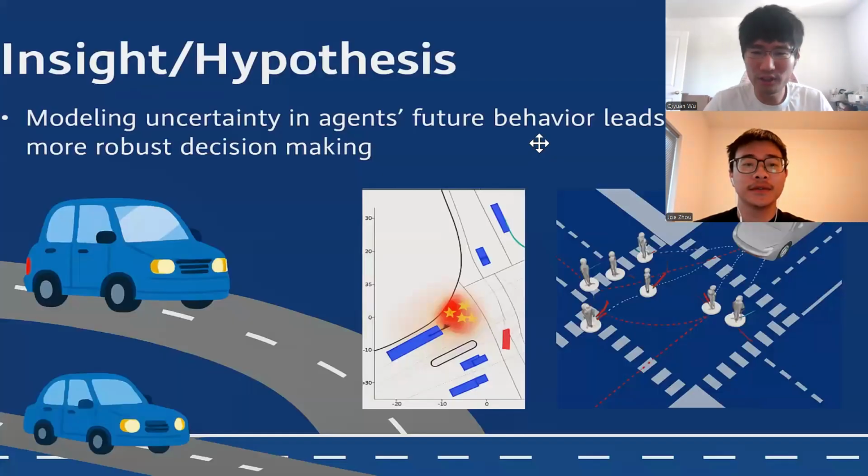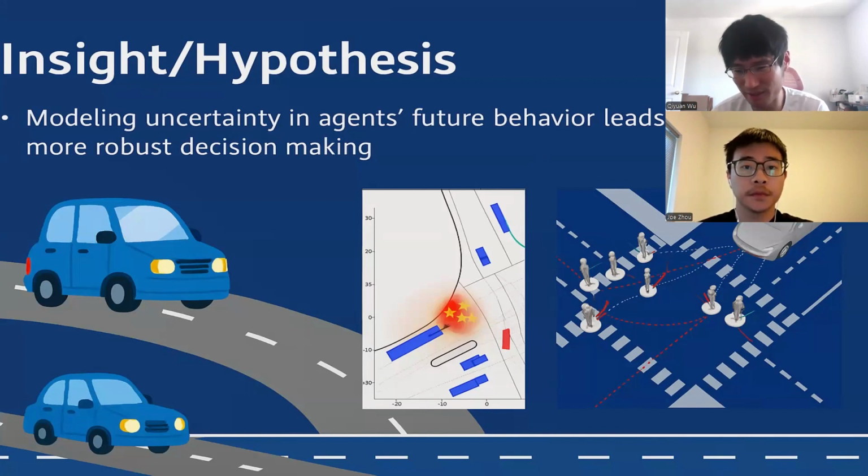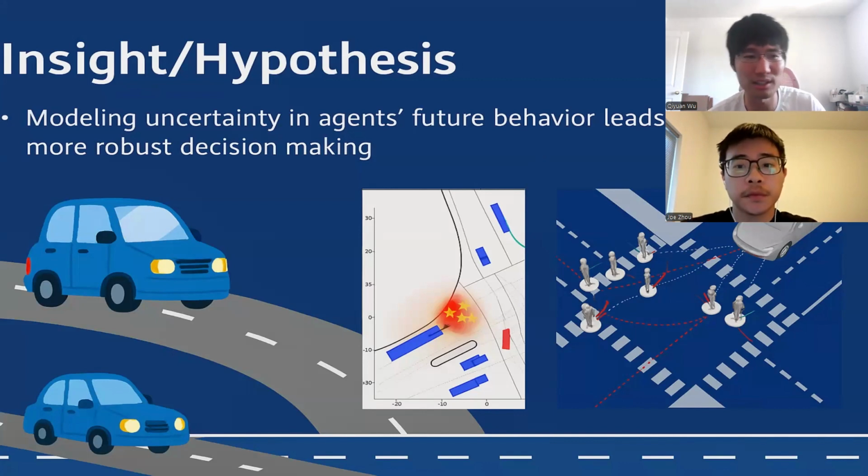The intuition for this project is that in driving scenes, human drivers predict surrounding agents' future trajectories or behaviors in their mind to help planning the ego trajectory. But the future behaviors of the surrounding agents and the ego are highly uncertain and inherently multimodal. So our hypothesis here is that modeling uncertainty in agents' future behavior leads to safer and more robust decision making.